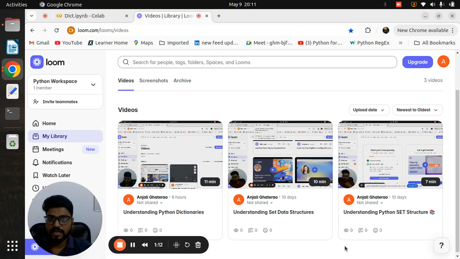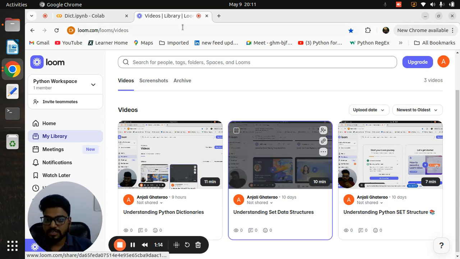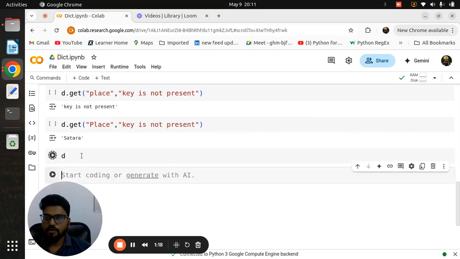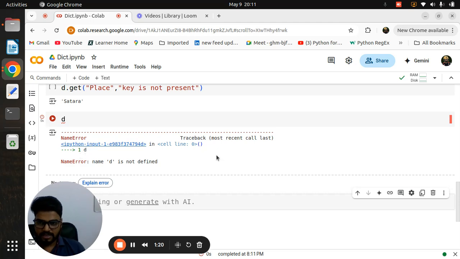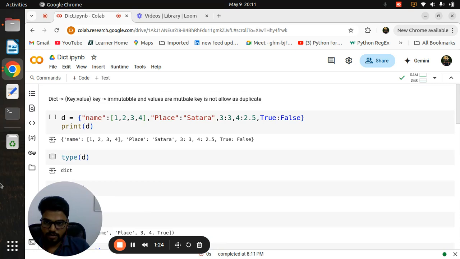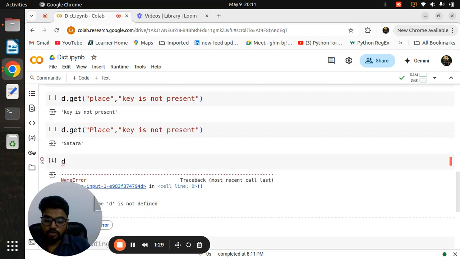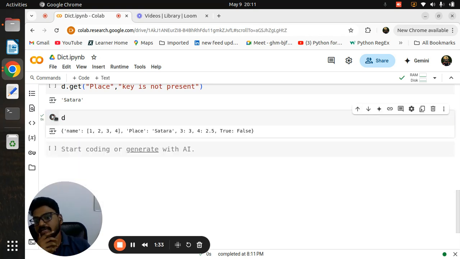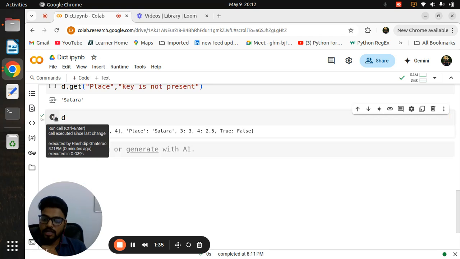So without wasting time, we will move forward with our next dictionary methods. Till now we have covered most of the methods. Wait, I just need to run the first dictionary that we already declared, and then it will work. You also remember that whenever your session is closed, you need to run it again, and only then will it be considered.